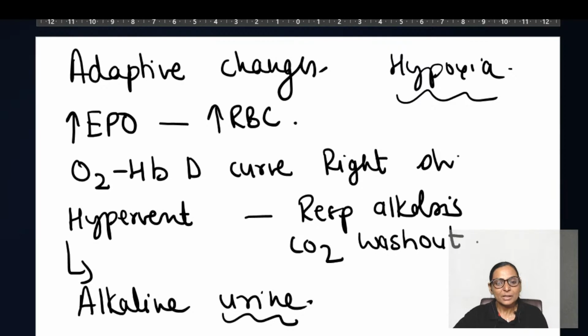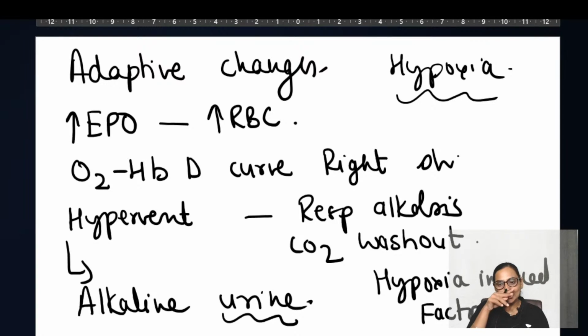Thank you. Apart from this, there are various hypoxia inducible factors that are released. There is also an increase in the capillary density at the cellular level. All of them compensate for the changes which will take place at high altitude, right?